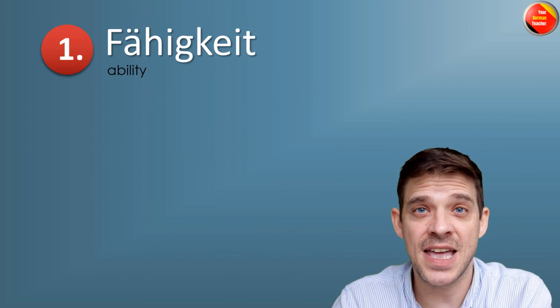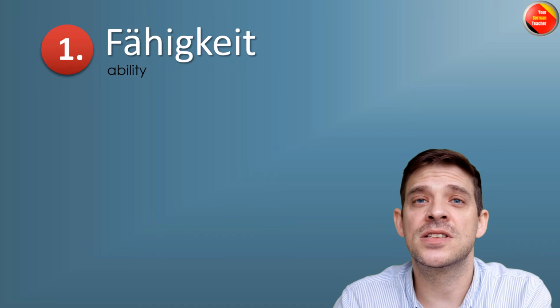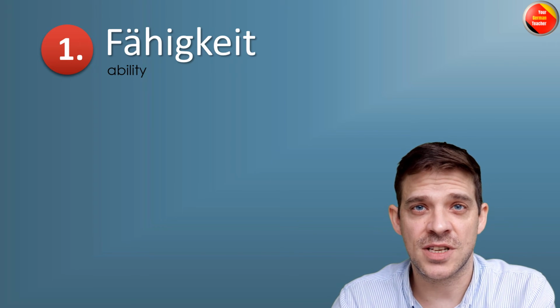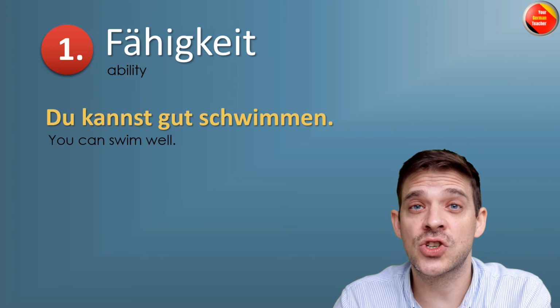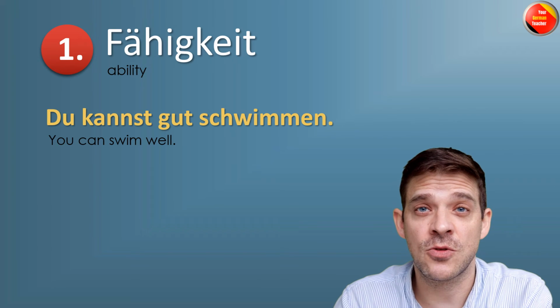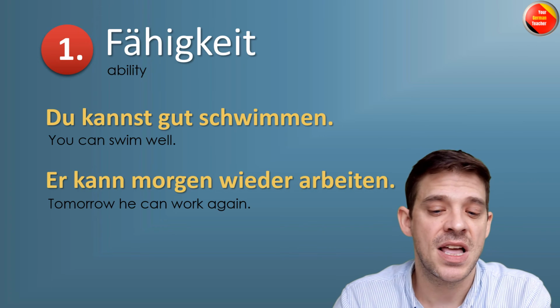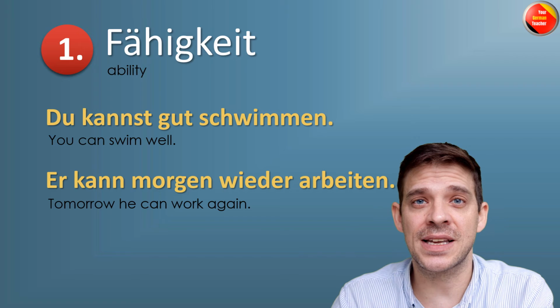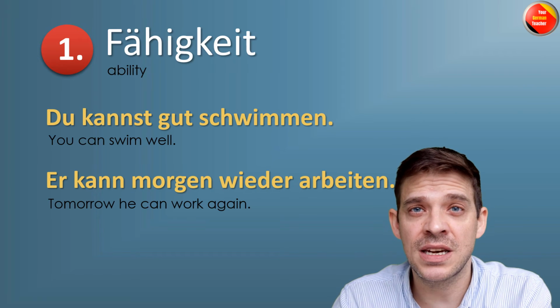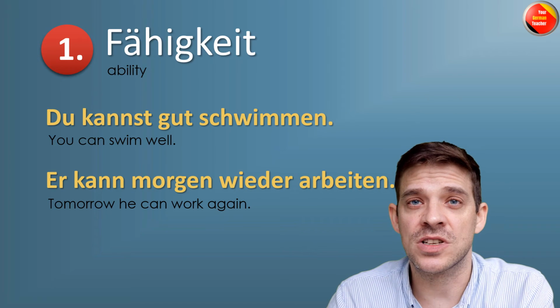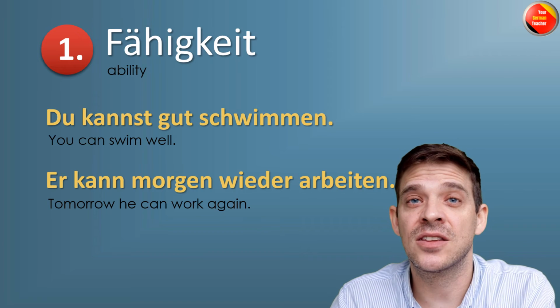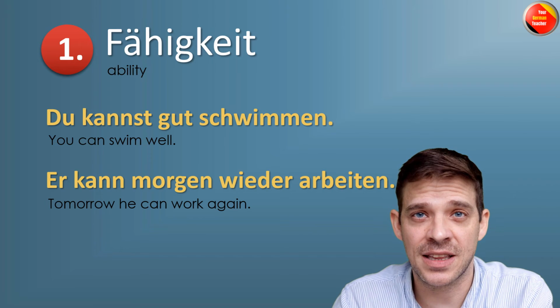Nummer 1 ist Fähigkeit, when it's all about ability to do something. Zum Beispiel, du kannst gut schwimmen, you can swim well. Oder, er kann morgen wieder arbeiten. Maybe he was sick, so he can work again tomorrow. He's able to work again tomorrow.